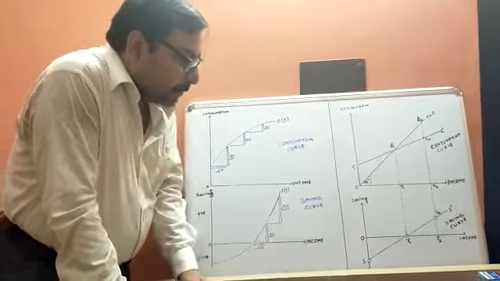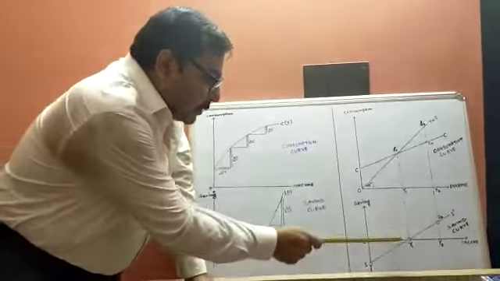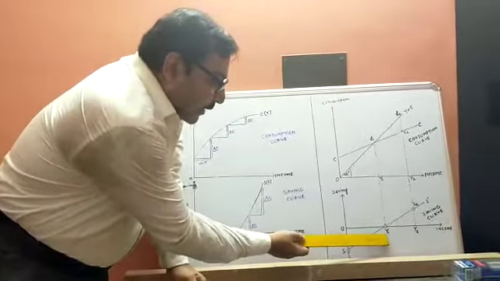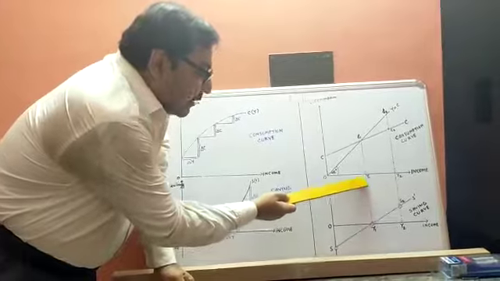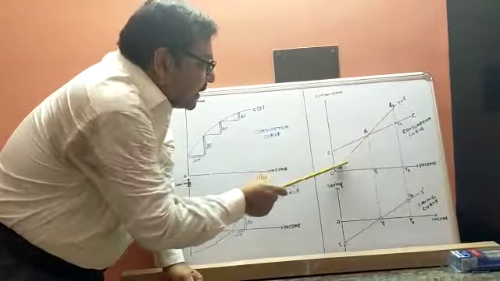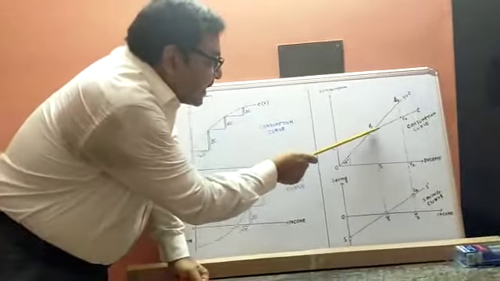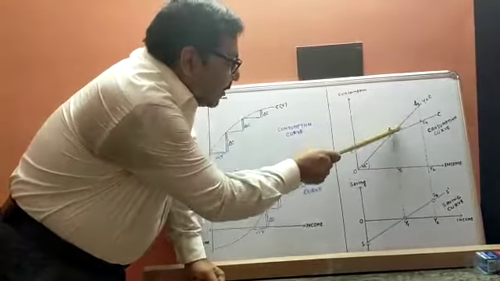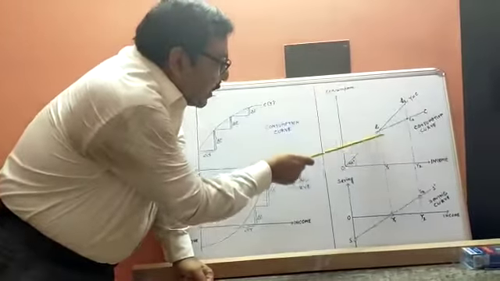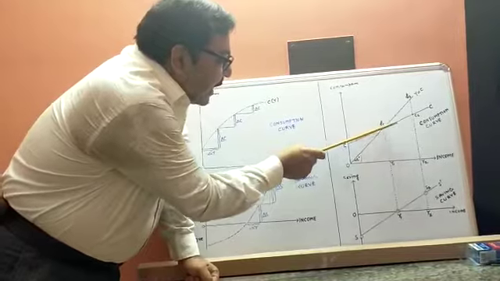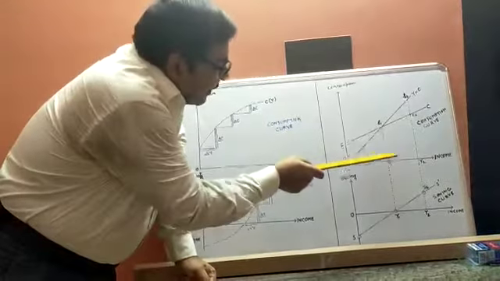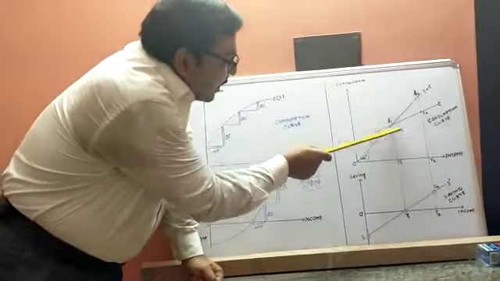Point number 1. Second point, come to this level of income Y1. At this level of income, the line of equality and the consumption curve intersect each other. The line of equality states income Y1B1, and the consumption line states consumption is also Y1B1.